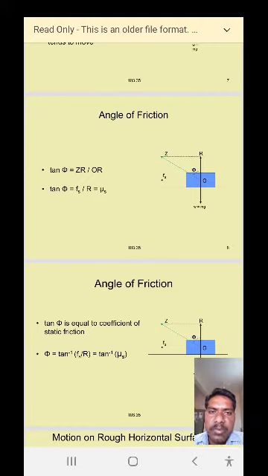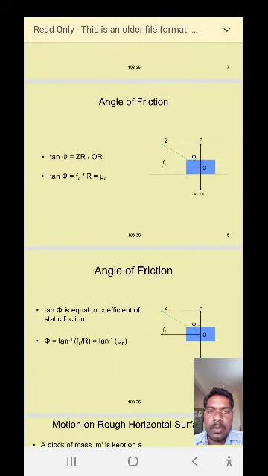Then from the triangle ORZ, tan phi is equal to ZR by OR. That means tan phi is equal to opposite side by adjacent side.